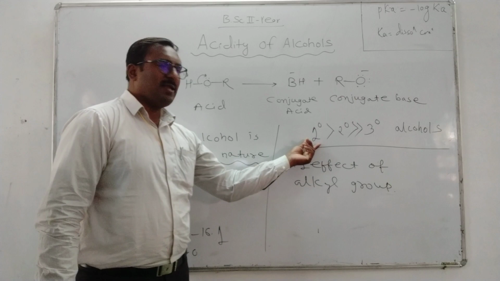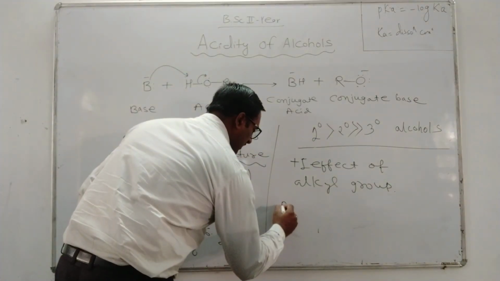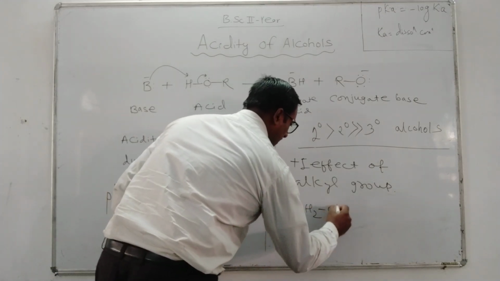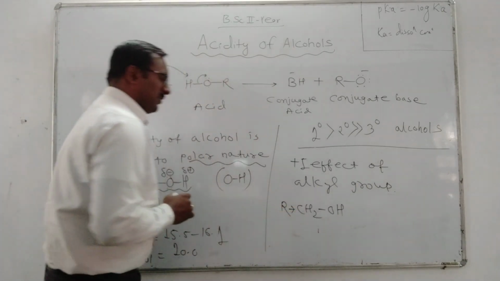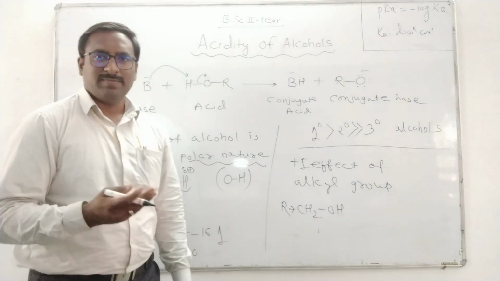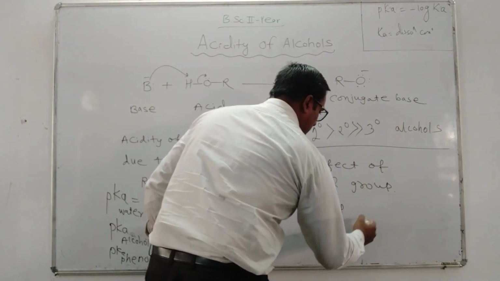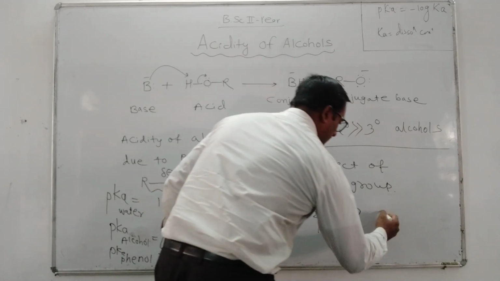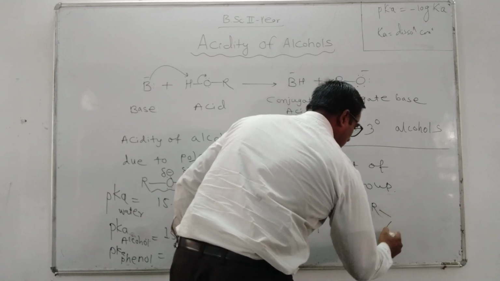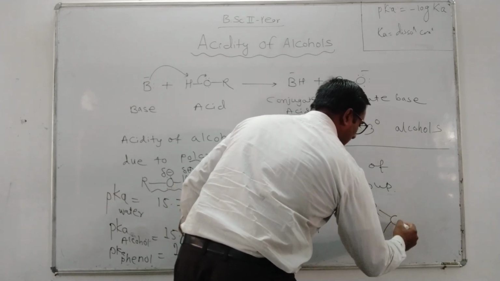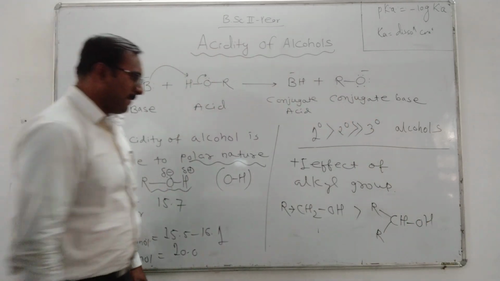In case of 1 degree alcohol, there is only one alkyl group attached. For example, RCH2OH. This is 1 degree alcohol, isn't it? There is only one alkyl group. It may be ethyl, methyl. Primary alcohol. Then in case of secondary alcohol, 2 alkyl groups are attached to the carbon atom, CH-OH. This is secondary alcohol. What happened?